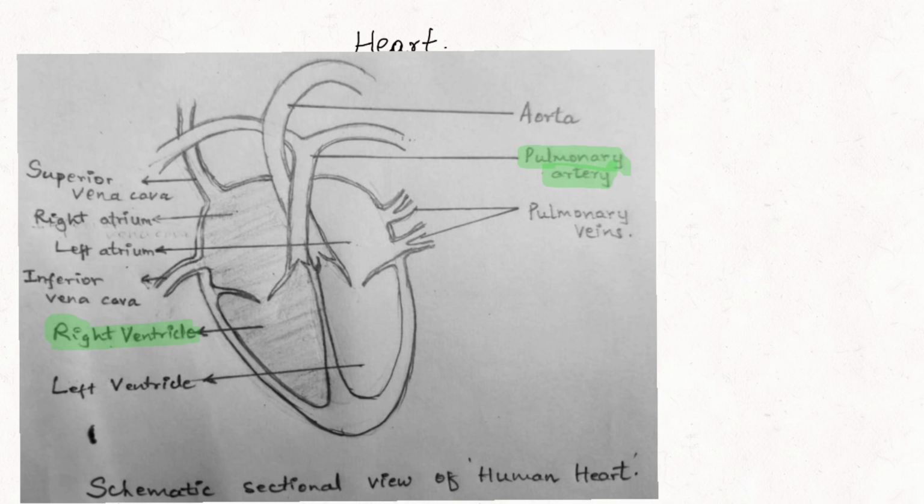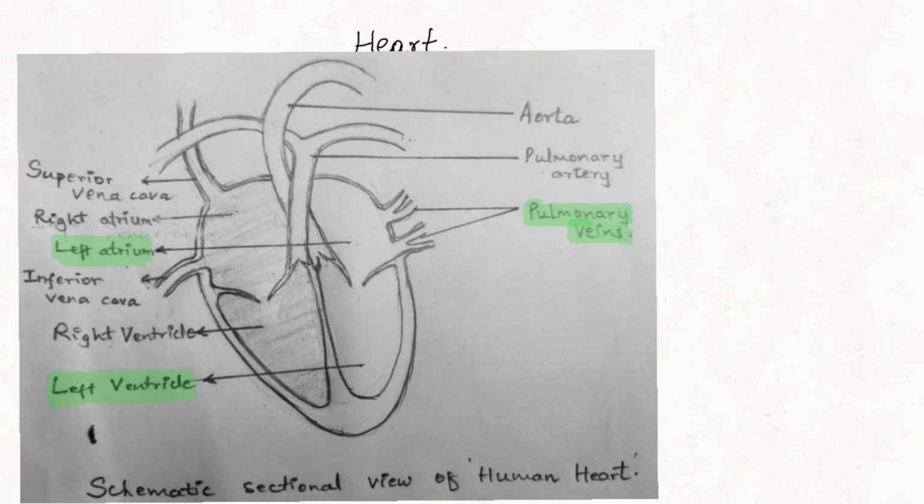The oxygenated blood is brought back to the third chamber of the heart through pulmonary veins. You see the third chamber there. Left atrium is connected with pulmonary veins. They are bringing the oxygen rich blood to the heart. The fourth chamber is the left ventricle.